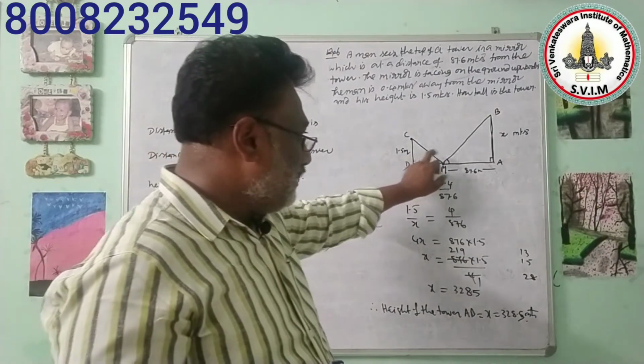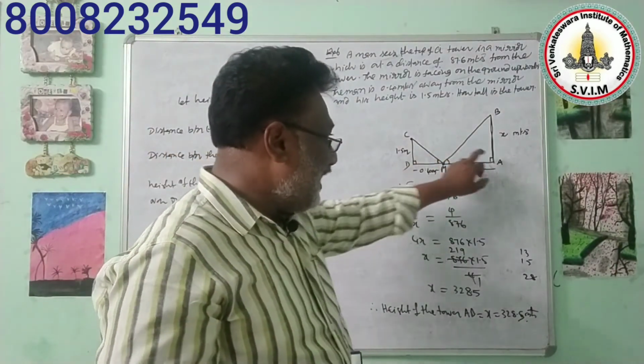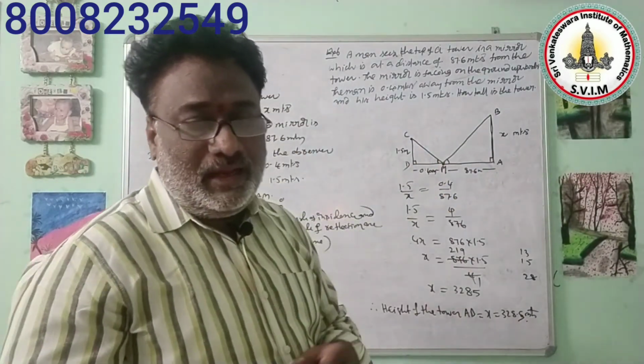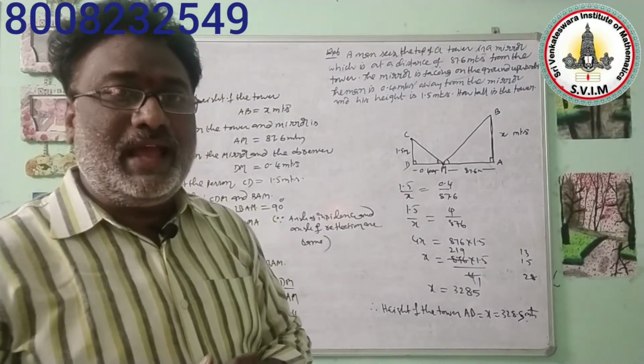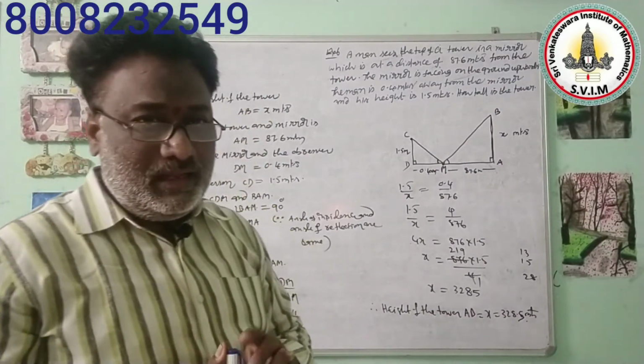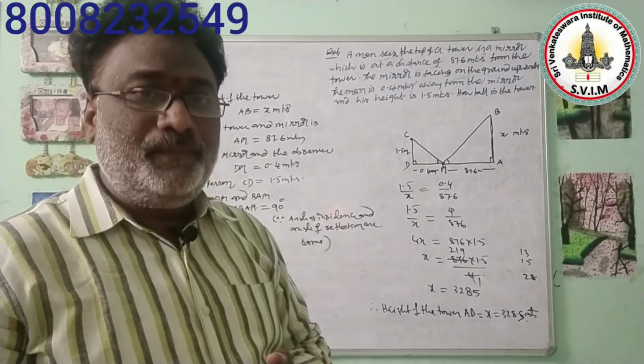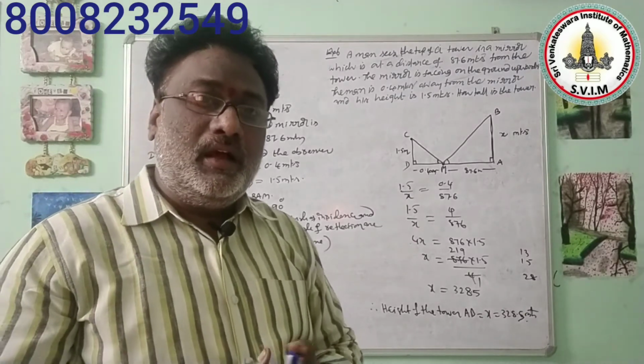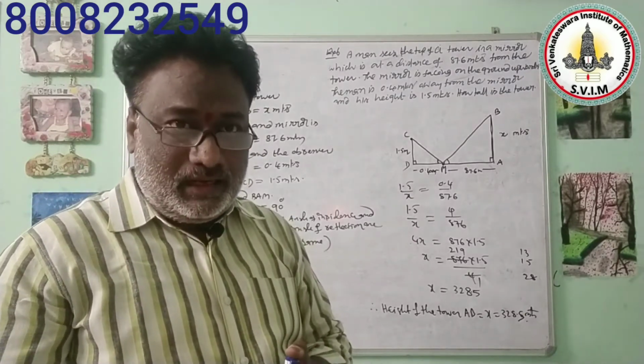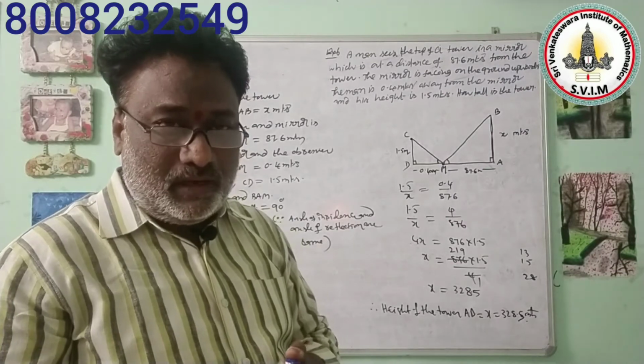In these two triangles, two pairs of corresponding angles are equal. So whenever in two triangles two pairs of corresponding angles are equal, under the AA corollary the two triangles are said to be similar. For similar triangles, we can say that their respective corresponding sides are in proportion.